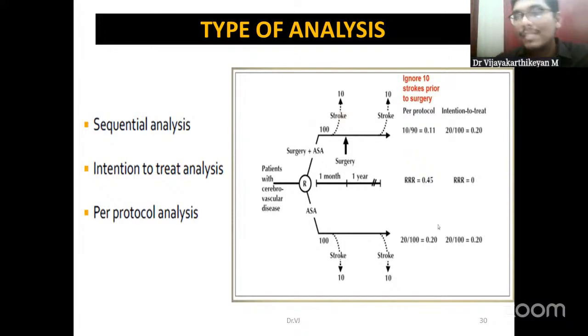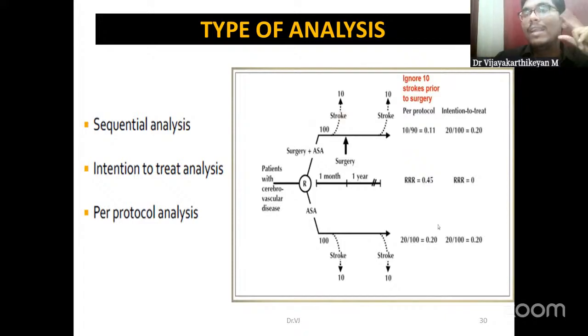If such is the situation, we will be excluding them in the final analysis. And also those who have missed the trial or withdrawn in between. So if there is attrition, they also will be excluded from the final analysis. If we do it in such a manner, it is known as per protocol analysis.